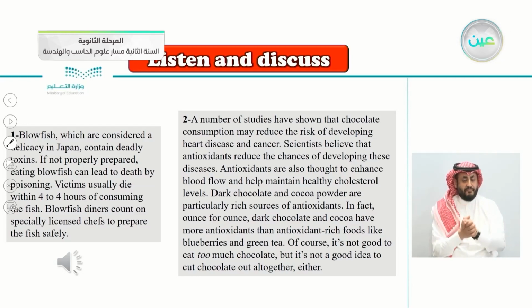In fact, ounce for ounce, dark chocolate and cocoa have more antioxidants than antioxidant-rich foods like blueberries and green tea. Of course, it's not good to eat too much chocolate, but it's not a good idea to cut chocolate out altogether, either.